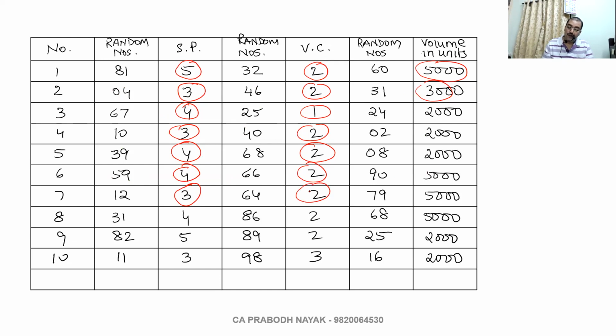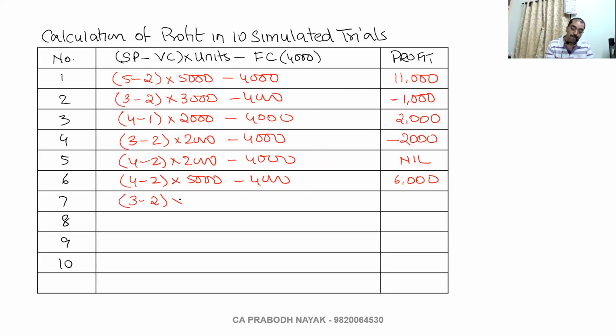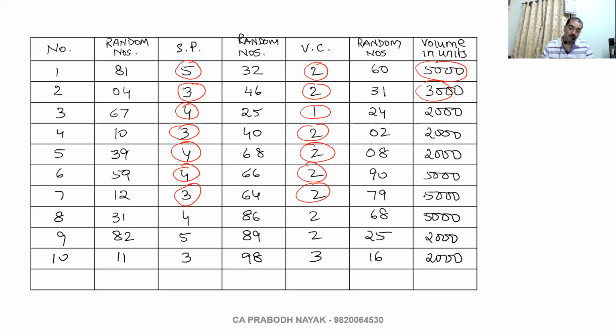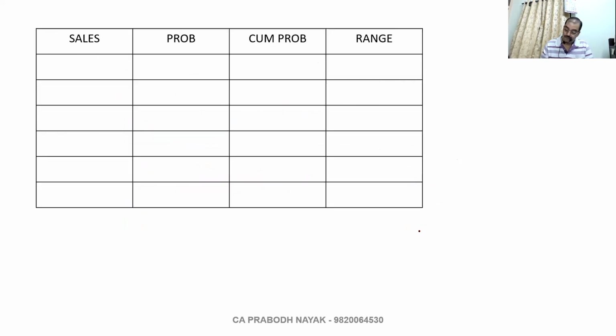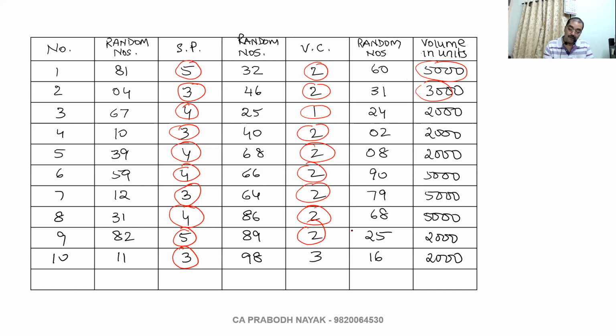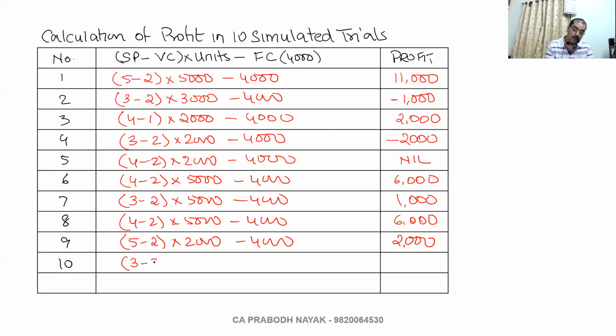3 minus 2 into 5,000. 5,000 minus 4,000 is 1,000. 4 minus 2 into 5,000. 2 into 5, 10 minus 4, 6. 5 minus 2 into 2,000. 3 into 2, 6 minus 4, 2. Last one. 3 minus 3 into 2,000.